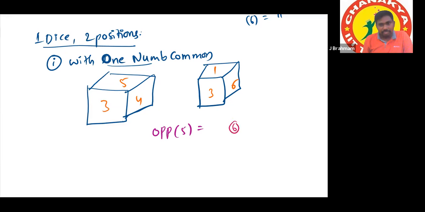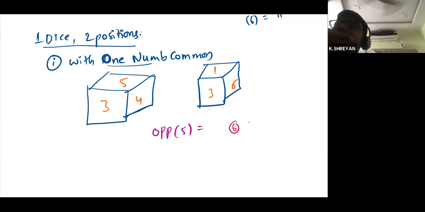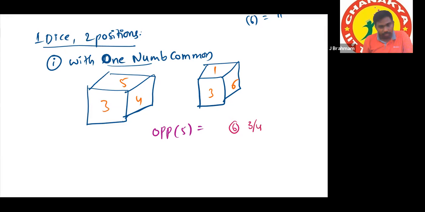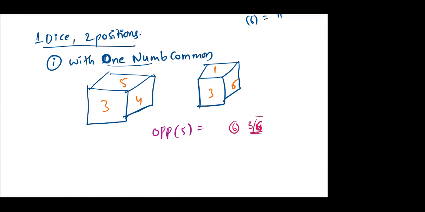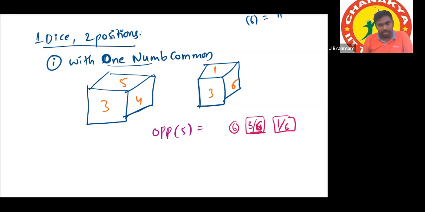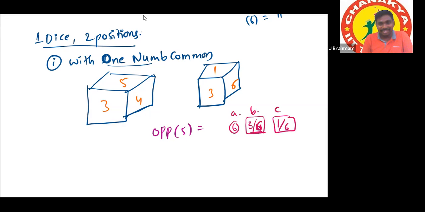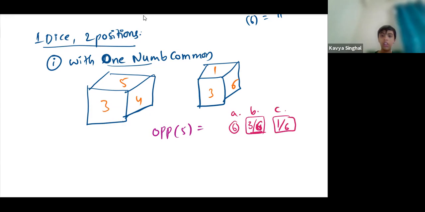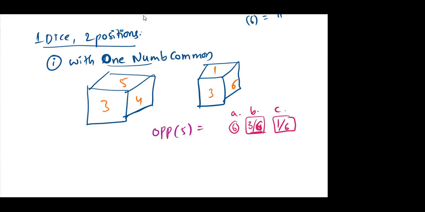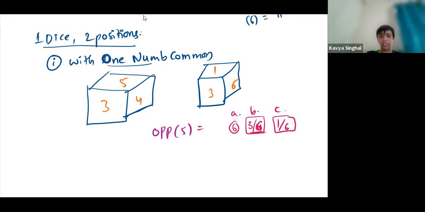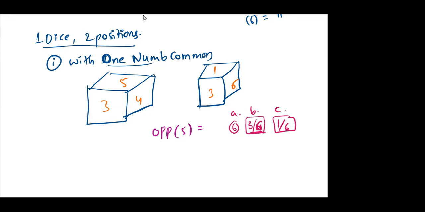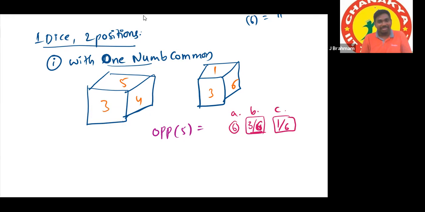Somebody is telling 6 and somebody is telling 3 or 6. It actually can be 1 or 6. All these are the options: this is option A, this is option B, this is option C. Only one option is there, so I guess it's option C, 1 or 6, because we do not know. Option C, because it's flipped 2 times. All the numbers which are there in the first one are not seen in the second one, so it's flipped 2 times.